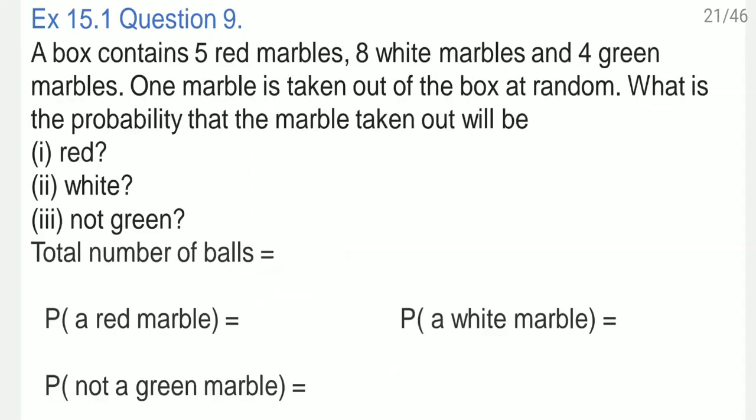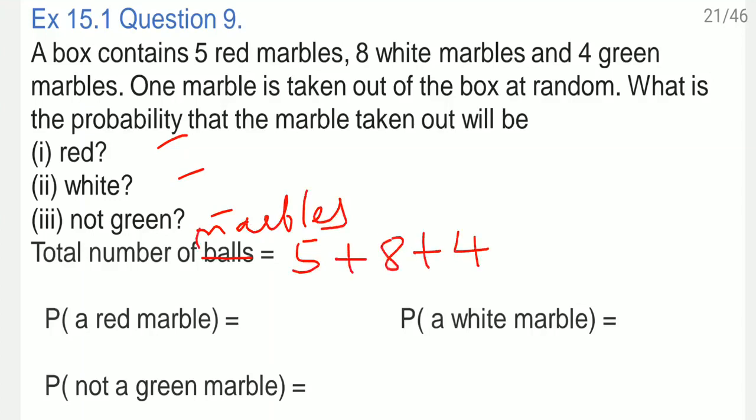Question 9. A box contains 5 red marbles, 8 white marbles and 4 green marbles. One marble is taken out of the box at random. What is the probability that the marble taken out will be red, white, not green? First, let us write down the total number of marbles. So the total number of marbles is 5 red plus 8 white plus 4 green, which is equal to 17. Right? Probability of a red marble. How many red marbles are there? 5. So the answer is 5 by 17.